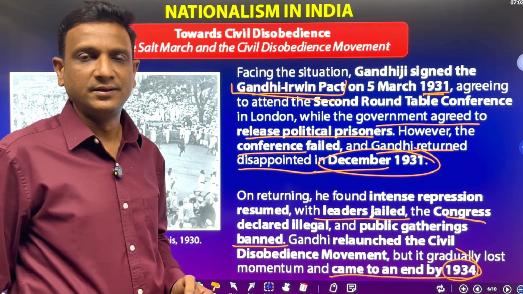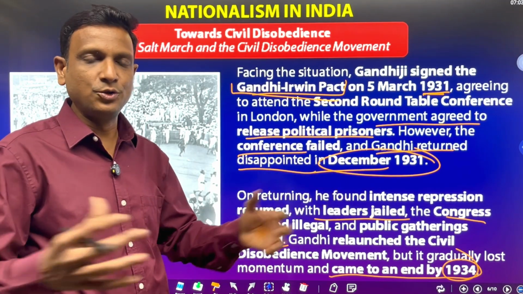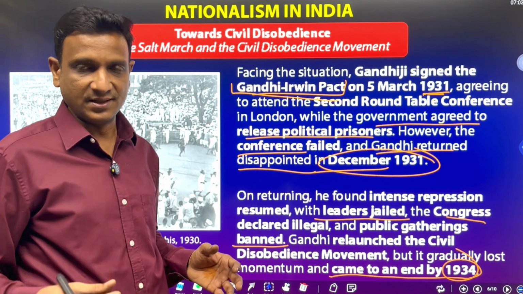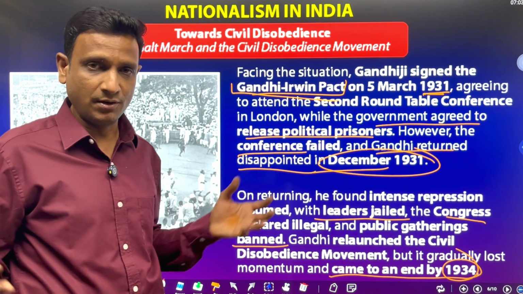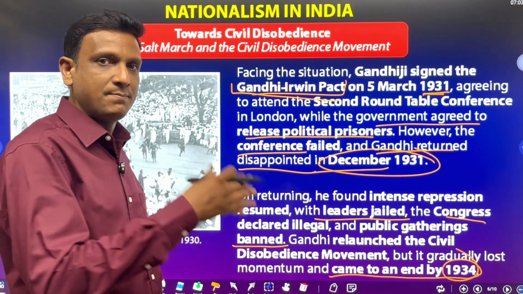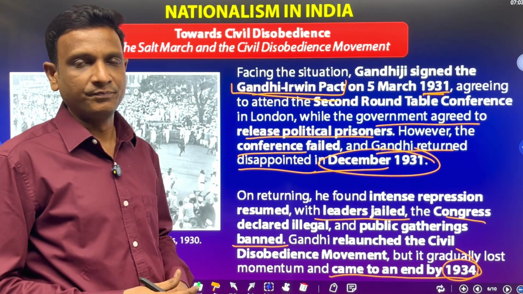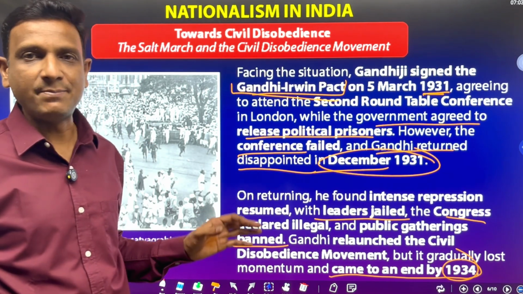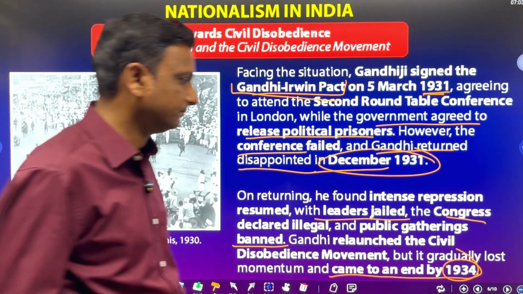What happened? There are so many groups of people. Women are there, peasants are there, industrialists are there, workers are there. Why could they not stay in that movement till they got freedom? Let us see what happened with each group of people.